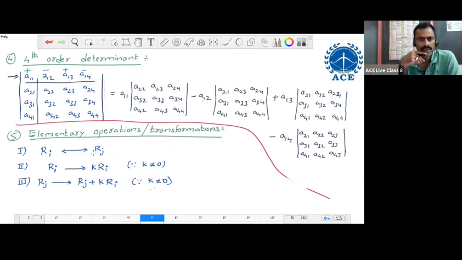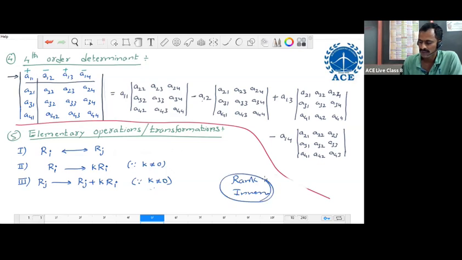Generally, we apply these operations on both matrices and determinants. We apply these operations on matrices to find the rank or inverse of the matrix. To find the rank of the matrix and the inverse of the matrix, we apply these operations on the matrix. Similarly, we apply these operations on determinants also, to find higher order determinant values in an easy way. That is, these operations are applicable to both matrices and determinants.